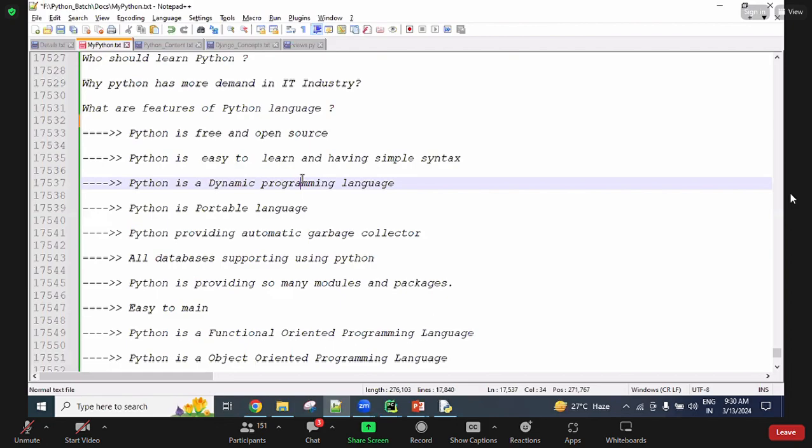So previously, I took many batches for developing the REST APIs. That time many people joined, the people who belong to Java. But the Java API is different, Python API is different, guys. So using Java coding, they are developing. Using Python related coding, we are developing. So both are variations there. After developing APIs, anybody can use them. Java people can use them, other people can use our APIs for interacting with our application.